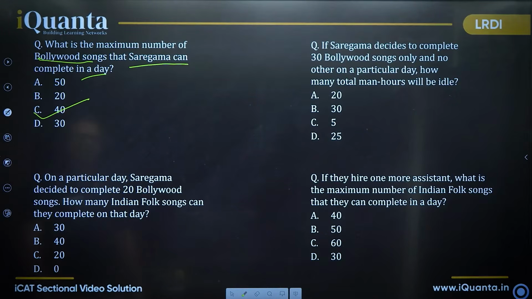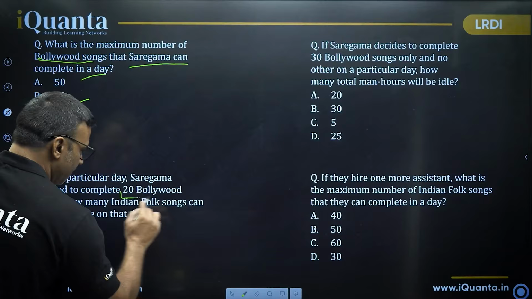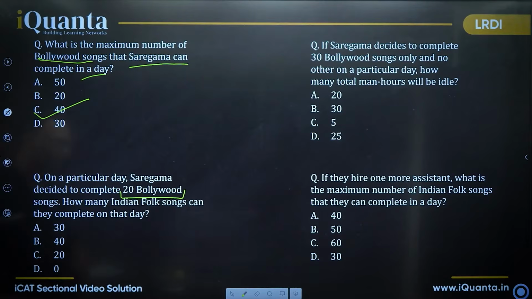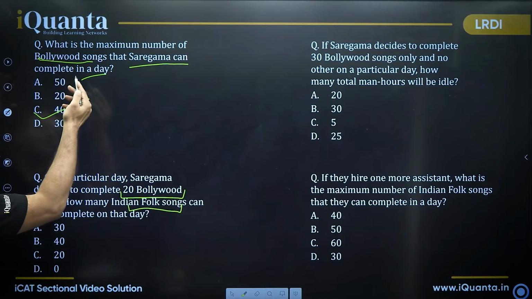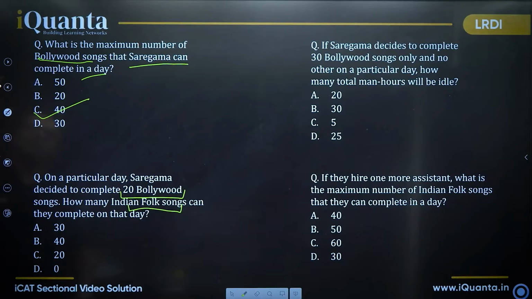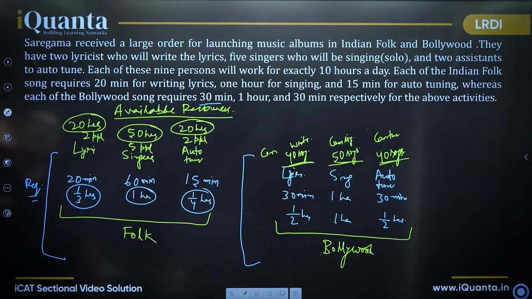Right. Now second one. On a particular day, Saregama decided to complete 20 Bollywood songs. How many Indian folk songs can they complete on that day? So for 20 Bollywood songs, whatever is the required resource, you remove it. Then whatever is the remaining resource, you use it for Indian folk songs. Because I've done some work for the first question, I'll use that information here, as simple as that. So we are doing 20 Bollywood songs.